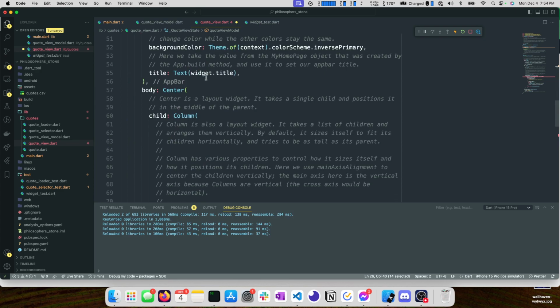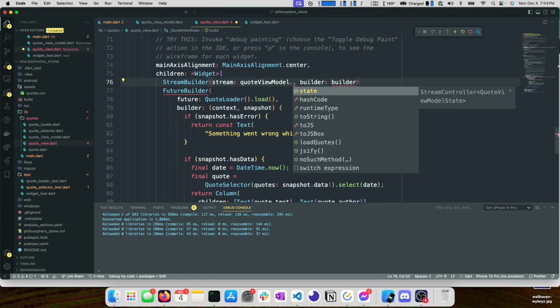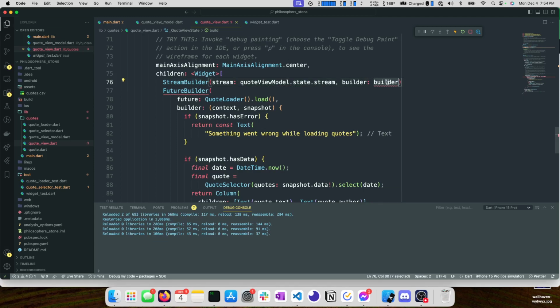So for example, we have quote view model state dot stream. Remember, we're exposing a stream controller for state. We'll fix that in just a second. Generally, you don't want to expose a stream controller because this means that other things can mess with the stream. They can add values to the stream. Instead, you just want to expose the stream. We'll clean that up in just a second.